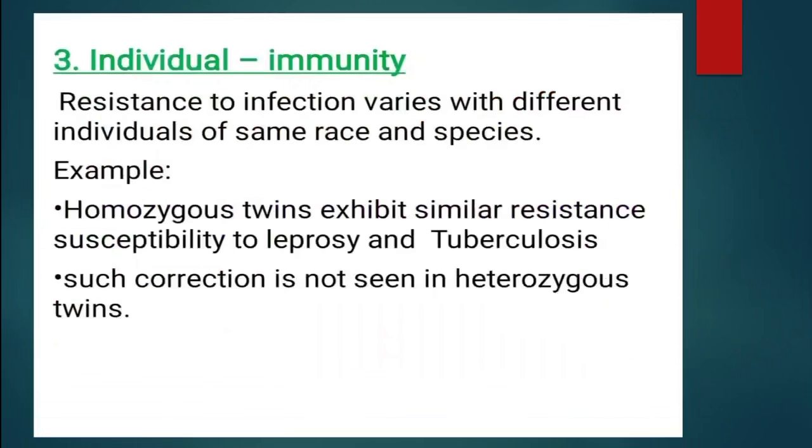Third one is individual immunity. It is resistance to infection that varies with different individuals of the same race and species. Means they have the same race and species but resistance to infection is varying. For example, homozygous twins exhibit similar resistance and susceptibility to leprosy and tuberculosis. Such correlation is not seen in heterozygous twins. It is only observed in homozygous twins.